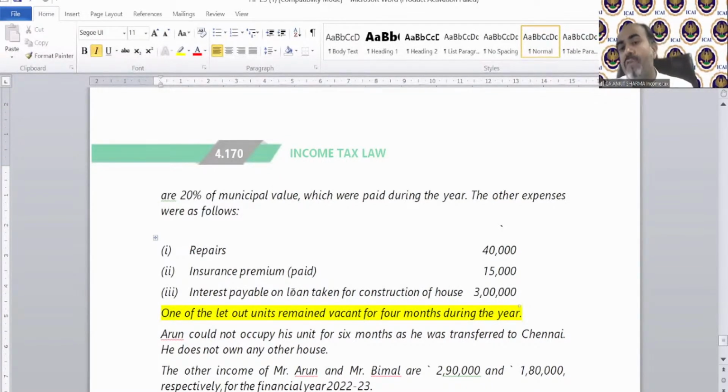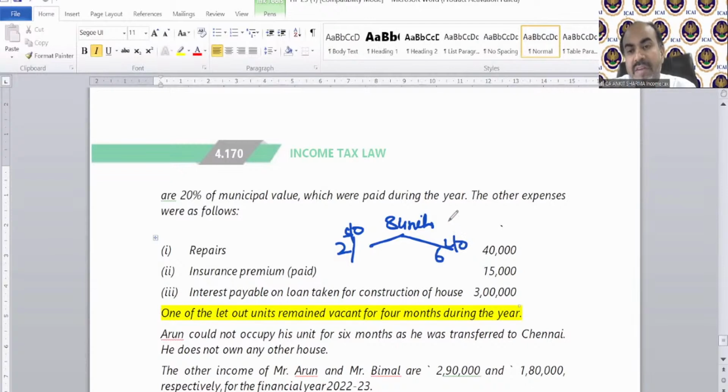Because out of 8 units, 2 are self-occupied, one by each brother, and 6 are let out. So 75% of the interest belongs to the let out property and 25% belongs to the self-occupied property. That's why the interest has been divided like this.